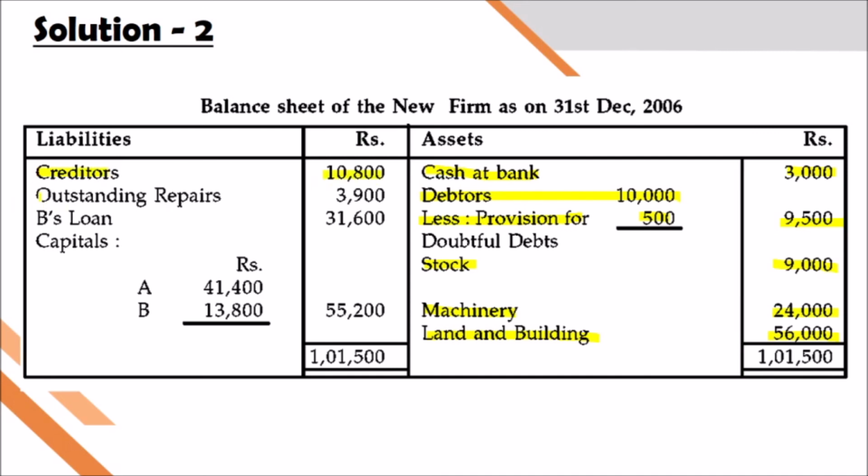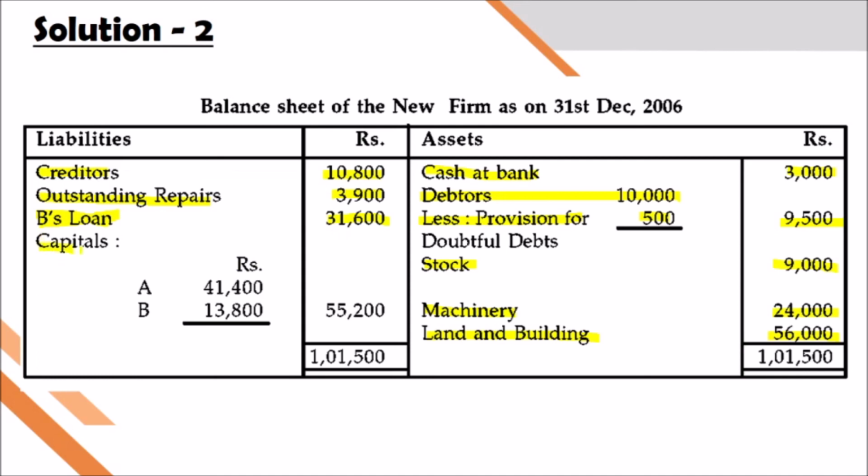Another liability of outstanding repairs 3,900. And remember, the retiring partner's amount is given to the loan account. So it is a liability of the firm. So B's loan 31,600 must be paid by the firm in different installments with interest.